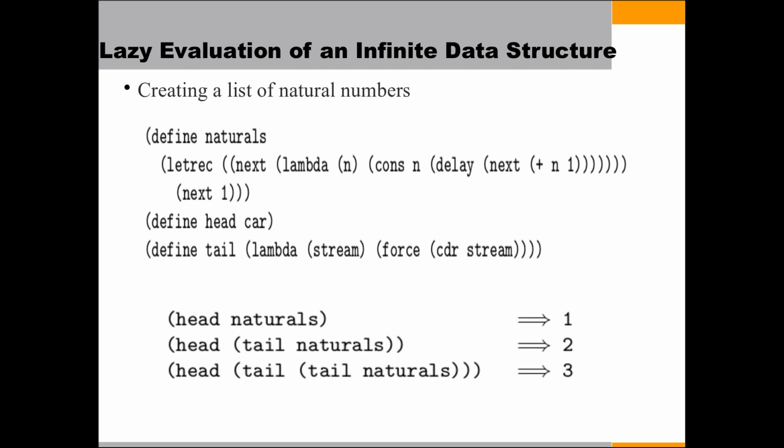Actually the stream is an infinite list, and the delay of next makes a promise from next, and the force calculates a value from the promise.